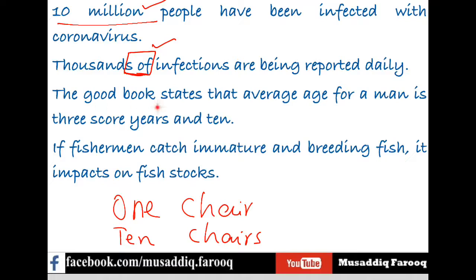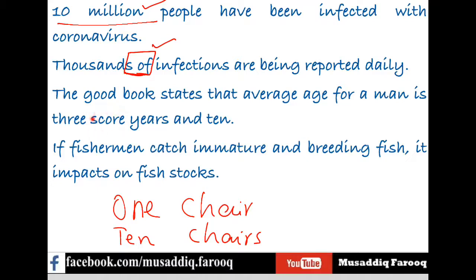The Good Book, meaning the Bible, states that the average age for a man is three score years and ten. Although it is not the subject here, I want to clarify something. Three scores is not correct; three score is the correct expression. If we say scores of years, scores of books, scores of people, score means 20.